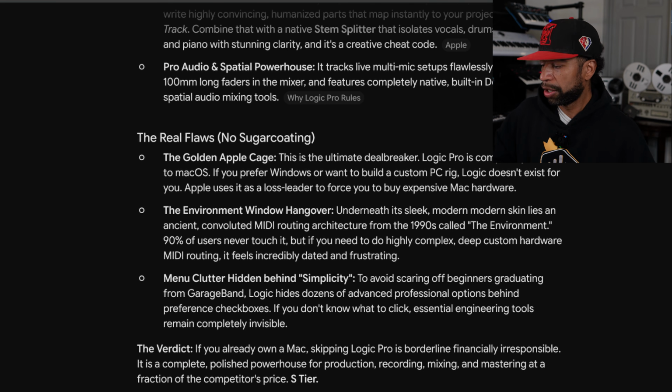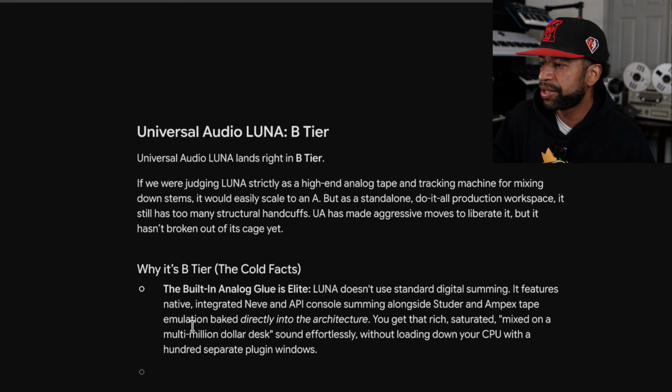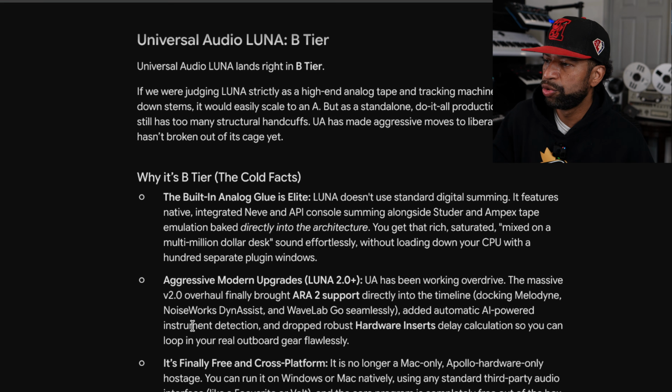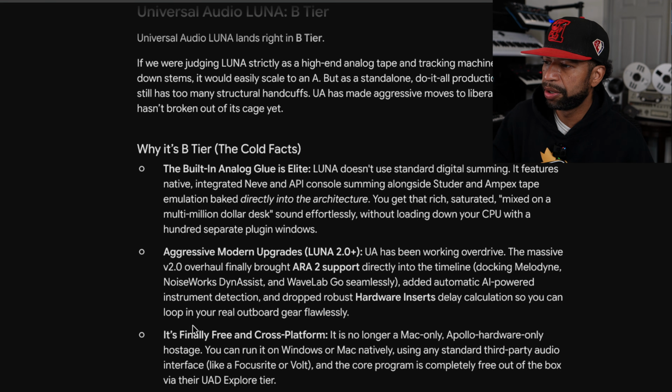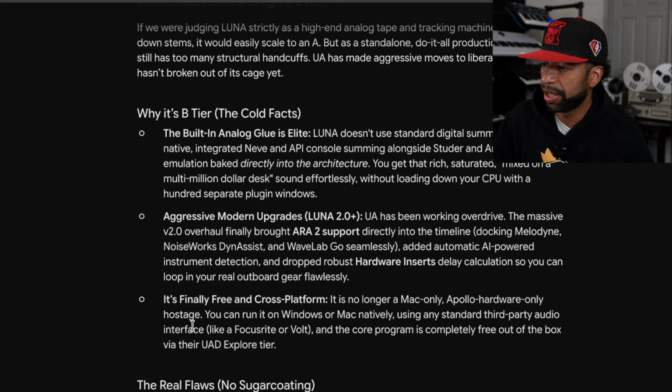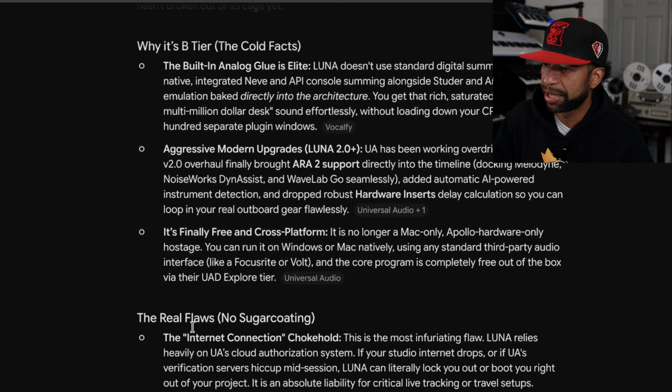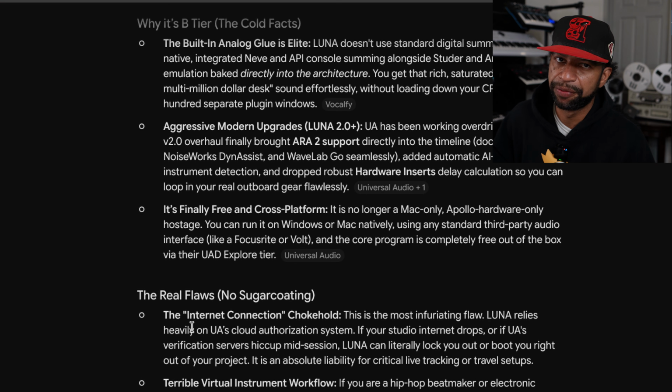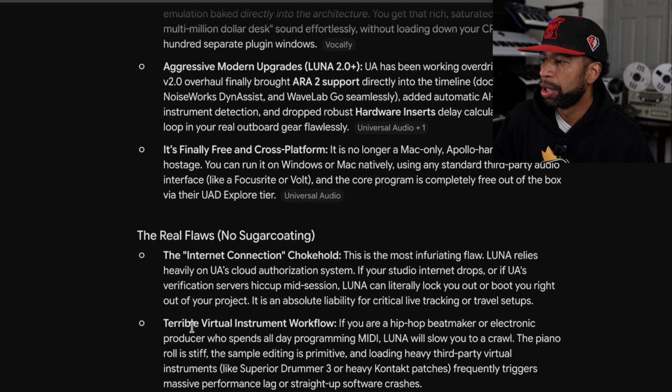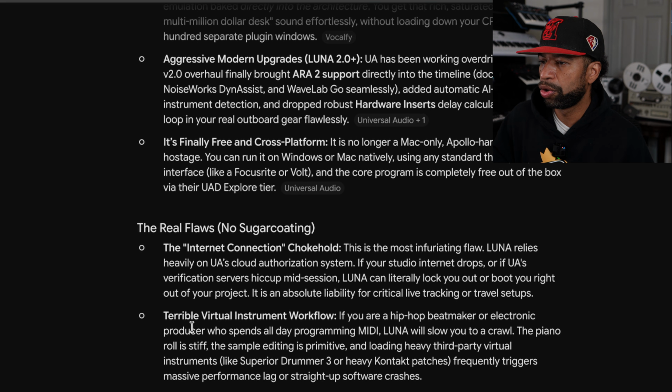All right, up next, we've got Luna. Luna is in the B tier. The built-in analog glue is elite. Aggressive modern upgrades, and it's finally free and cross-platform. That is positive, because it was only Mac first, and you had to have an Apollo to use it, which was wild. The real flaws, the internet connection chokehold. Oh, you gotta be connected to the internet to use the cloud system though?